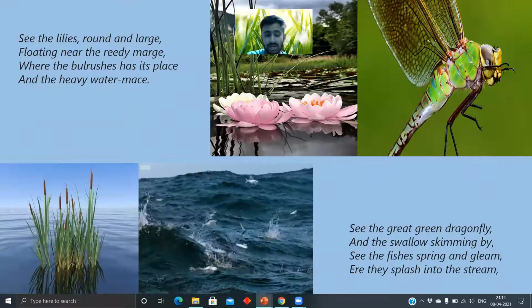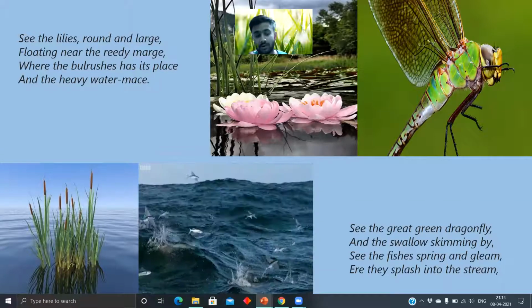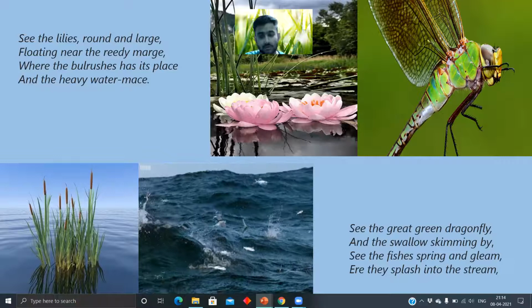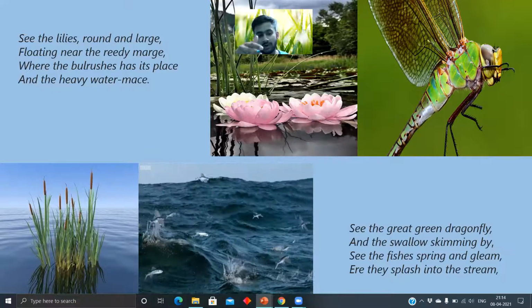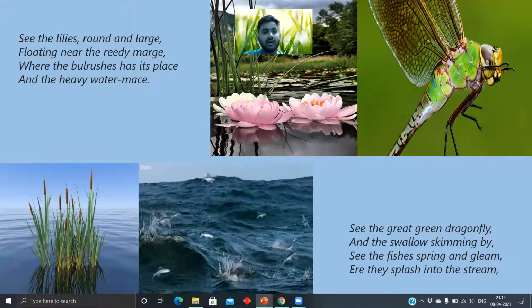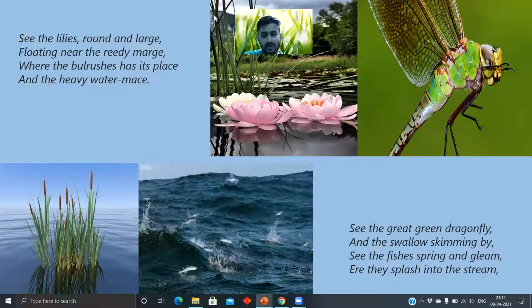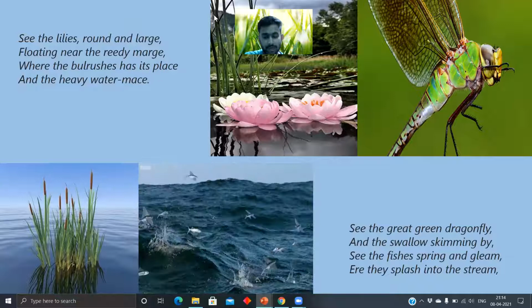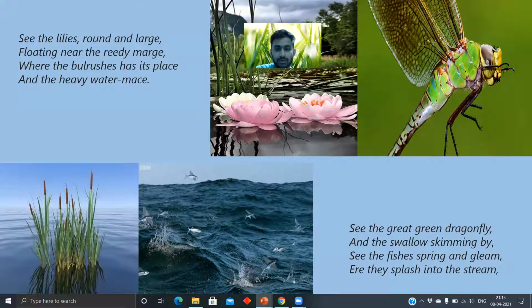The author is trying to describe a beautiful scene. He's on the water in his boat, floating around and seeing all of this beautiful stuff. So the author is trying to tell us to appreciate the nature that is around, take care of the nature, and don't harm the nature in any way possible. And try your best to take care of the nature. So this is all in this poem. I guess I've covered the whole poem section, and thank you so much, and I hope you understood this poem.